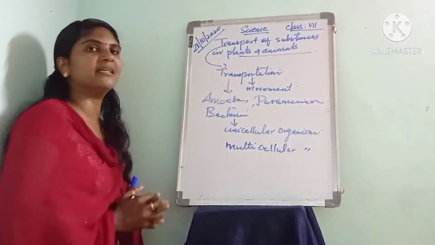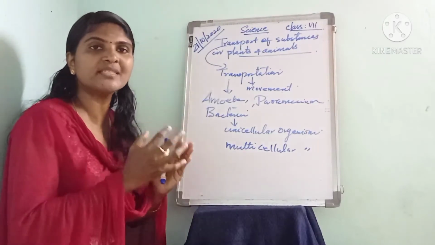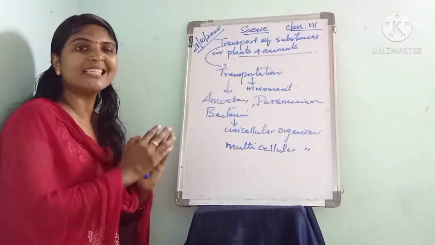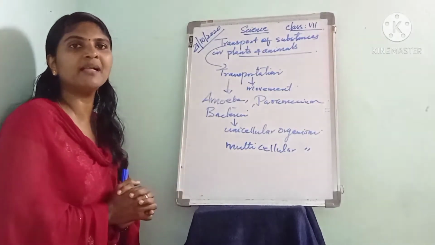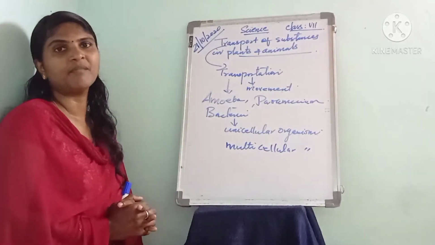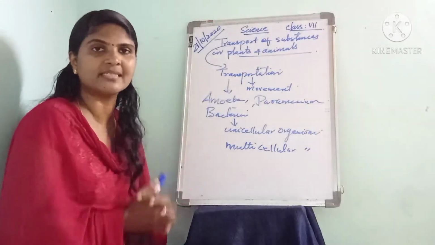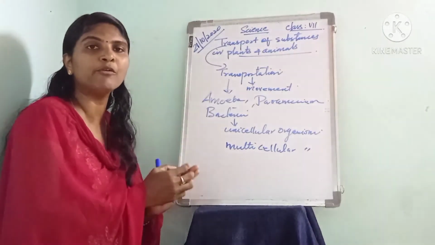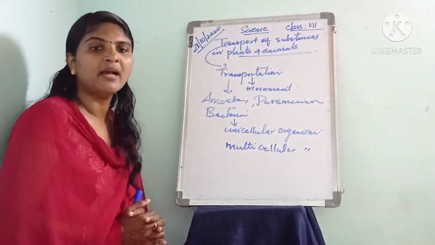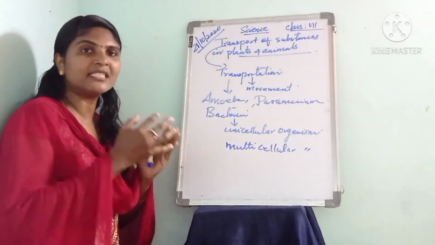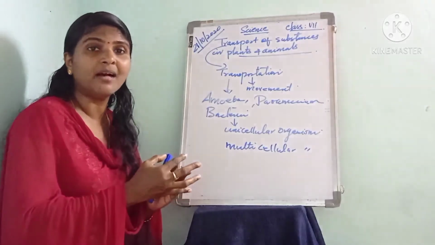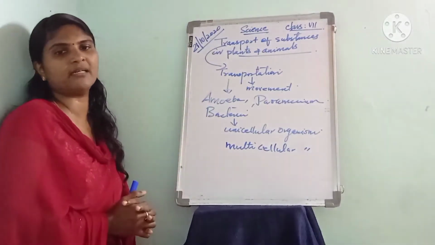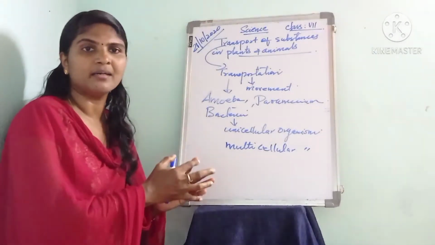For that, plants and animals have a transport system. The cells in the body of plants and animals need nutrients, water and oxygen to perform different functions, and for that they have a transport system. The transport system carries the useful substances to every cell of the body and removes wastes produced by the body.